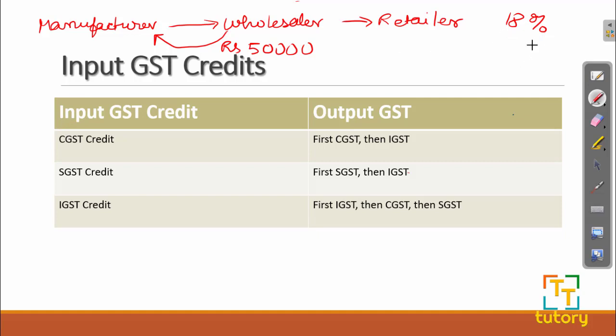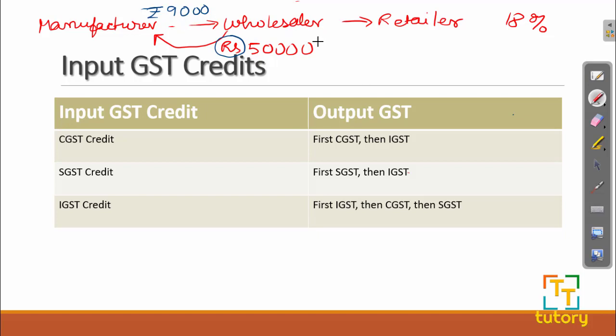We will calculate the whole GST. We will not take CGST and SGST individually. The wholesaler needs to pay a GST of 18% on 50,000, which is rupees 9,000. So let me write it with a different pen. So it will be 9,000. I have a habit of writing rupees like this, so in some cases I might write like this, so don't mistake it. It is same as rupees. So as I was telling, the wholesaler has to pay a GST of 9,000 to the manufacturer.